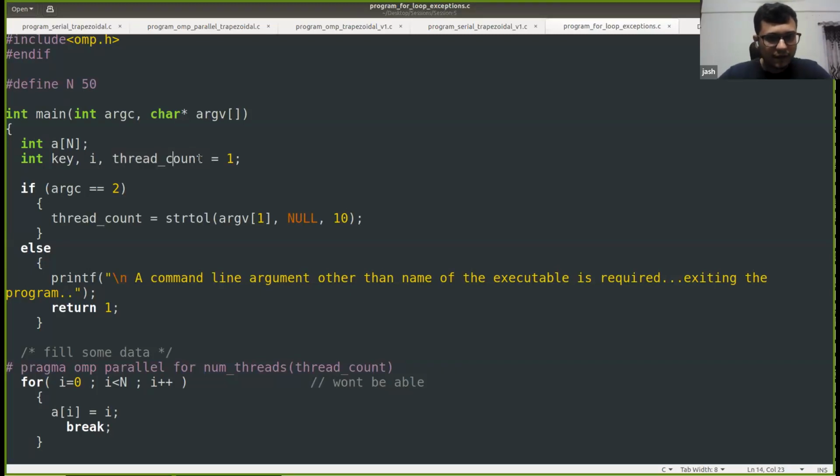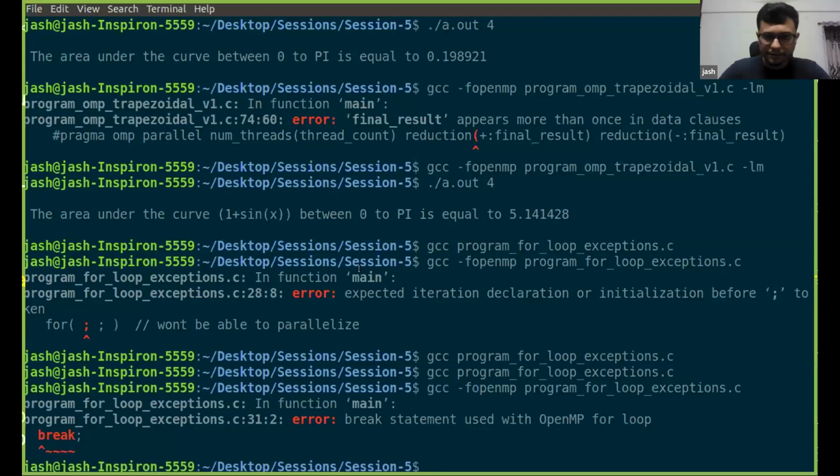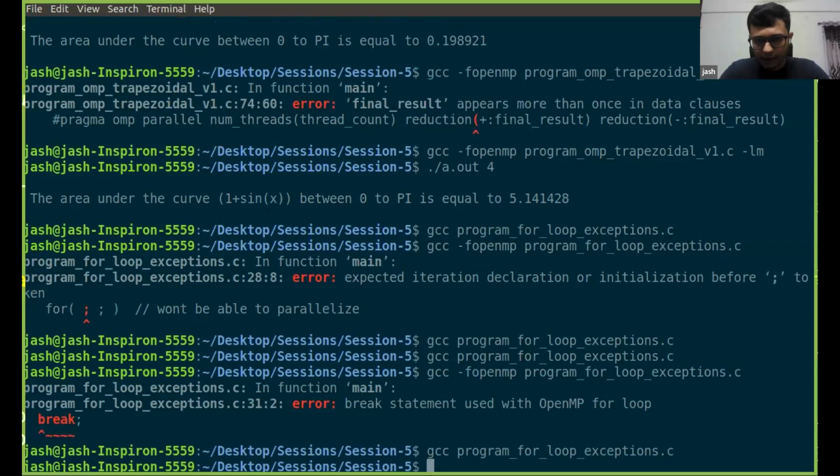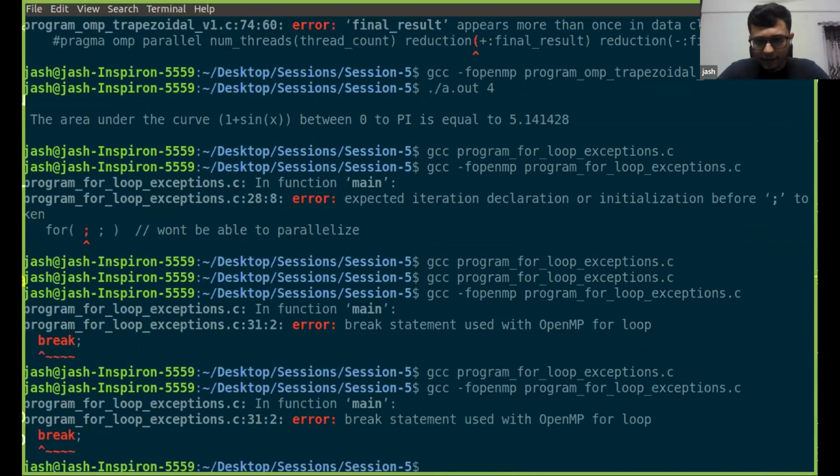So we have this thread count, which is getting its value during runtime. Let us try using this thread count here and see whether it is able to parallelize it or not. My hunch is that it shouldn't, but let us see. Let me share the console. Serial, it compiles. Parallel, it gives an error.